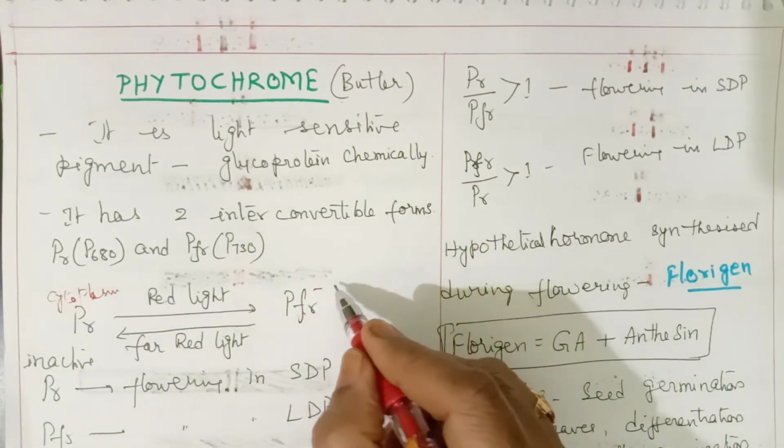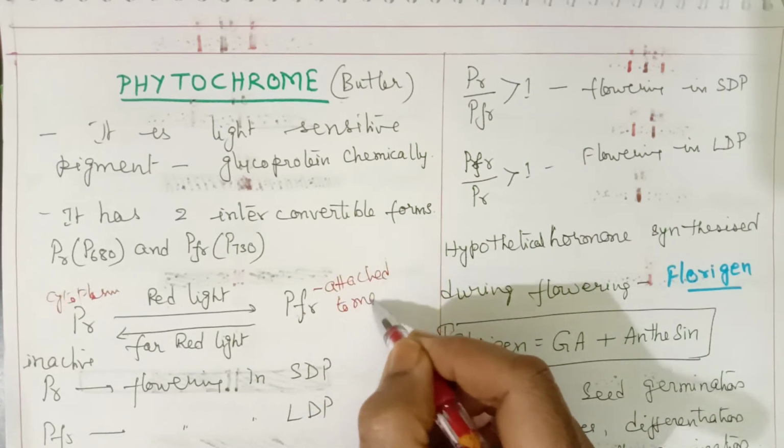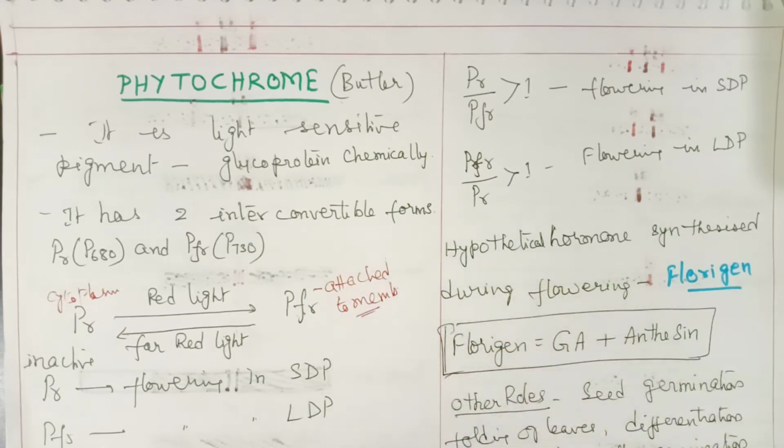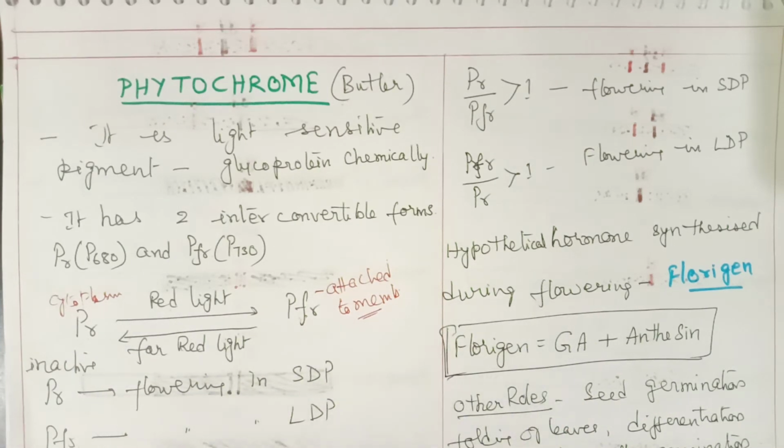And the PFR form is attached to the cell membrane in the leaves, while this is found in the cytoplasm. Now PFR is the active form, and that is required for flowering in long day plants. So the PR form will induce flowering in short day plants, and the PFR form will induce flowering in long day plants. PR can absorb red light and is converted to PFR, and PFR will absorb far red light and is converted to PR.